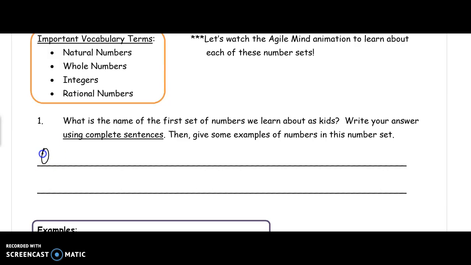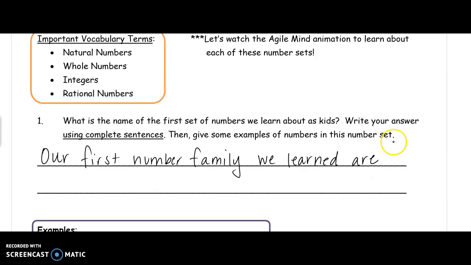So our first number family we've learned are natural numbers. Natural being your first few numbers you've learned.